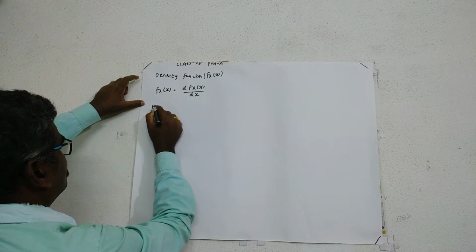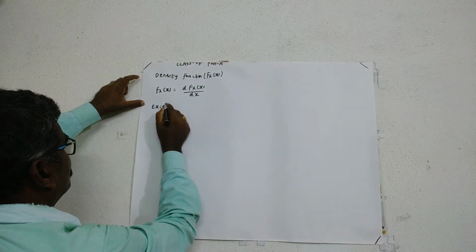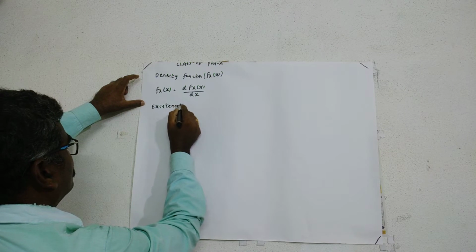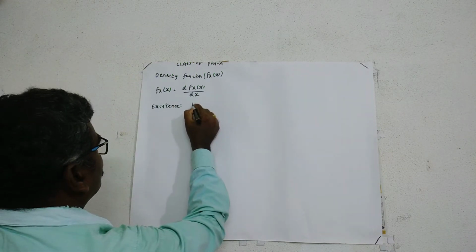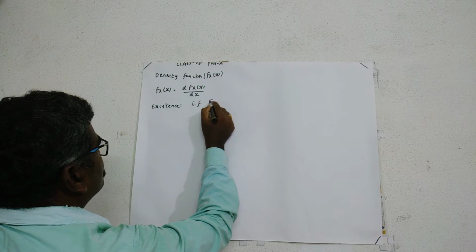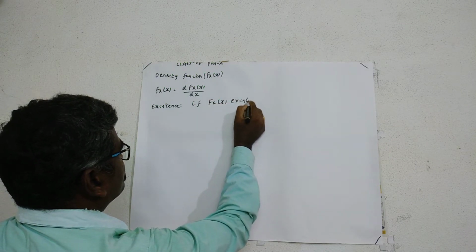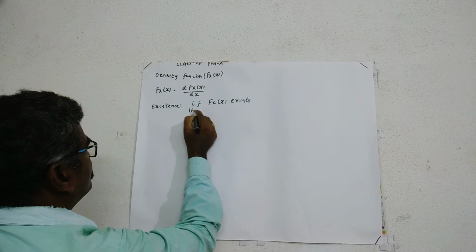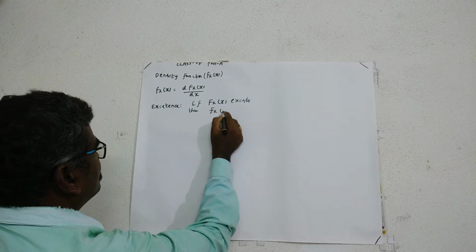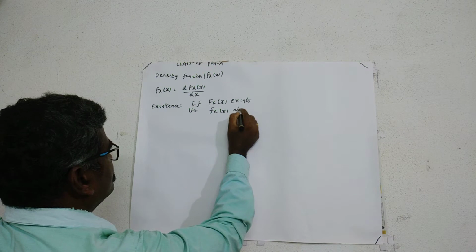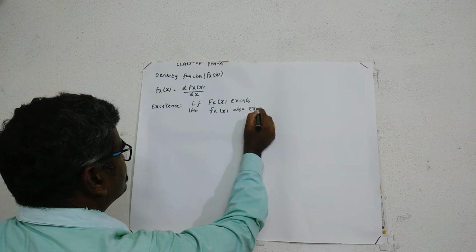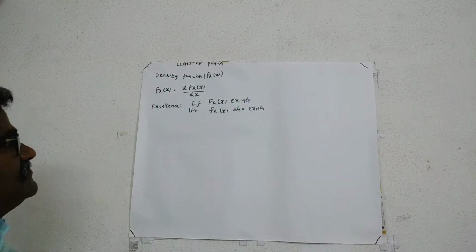Existence. If distribution function FX(x) exists, then density function fX(x) also exists. Okay?